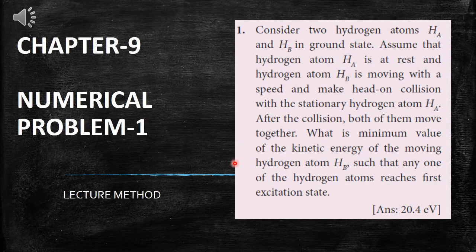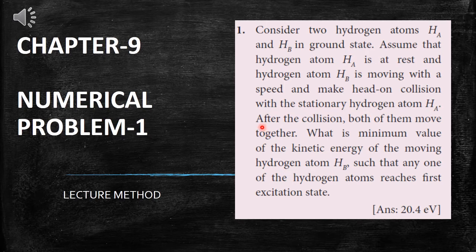Now we are going to solve the first problem in the ninth chapter. It's a lengthy problem. First we have to understand and read the problem carefully. Consider two hydrogen atoms HA and HB in ground state. Assume that hydrogen atom HA is at rest and hydrogen atom HB is moving with a speed and makes a head-on collision with the stationary hydrogen atom HA.